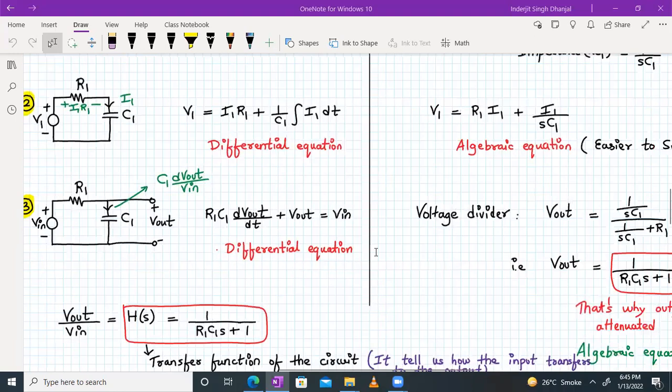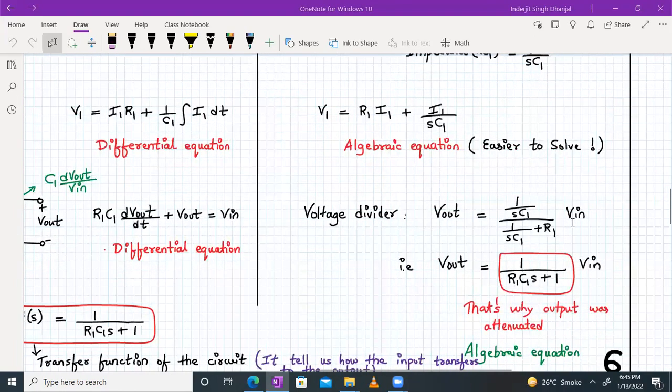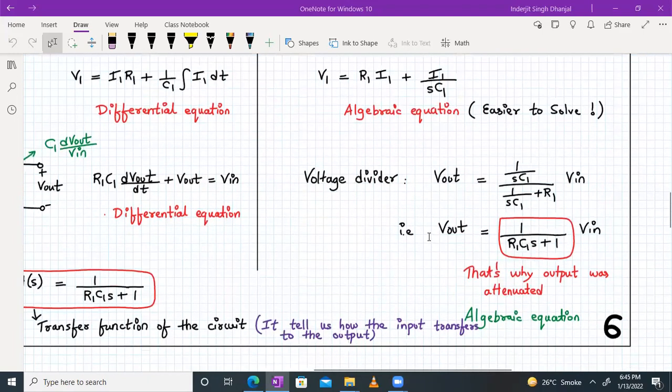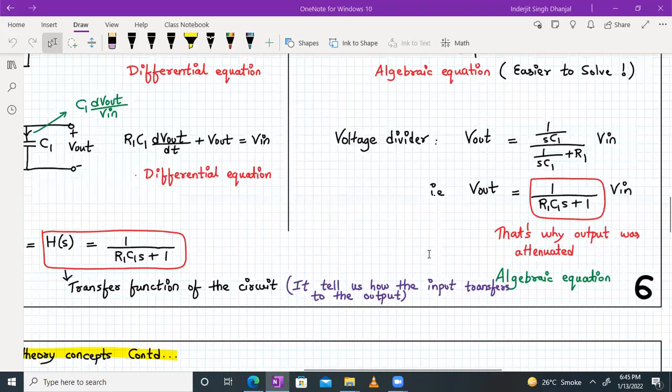So how can we write this formula using the voltage divider rule? V out in terms of V in will be equal to 1 upon SC1 divided by 1 upon SC1 plus R1, right? That's the voltage divider formula, into V in. So if you solve this further, you will get V out is equal to 1 upon R1 C1 S plus 1 into V in. So basically, that's the reason why your output was attenuating in the previous analysis. That's why output is a little bit attenuated as your frequency goes on increasing.